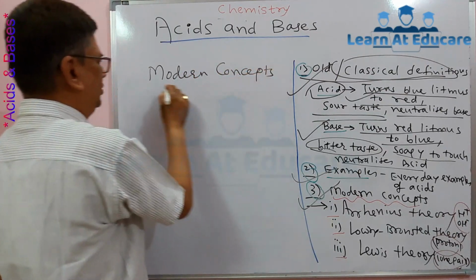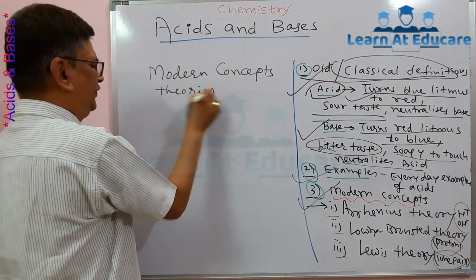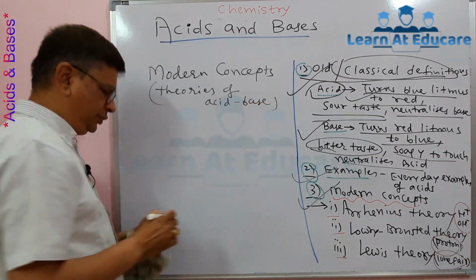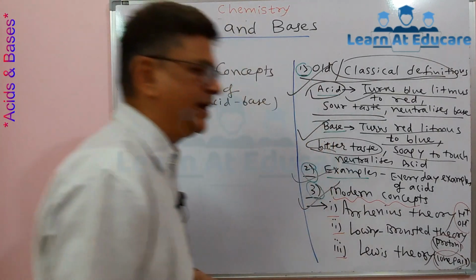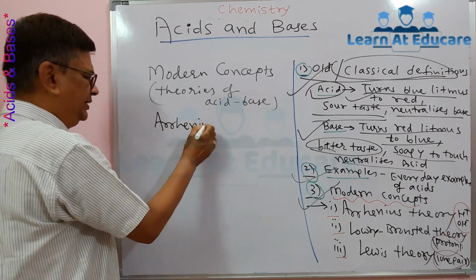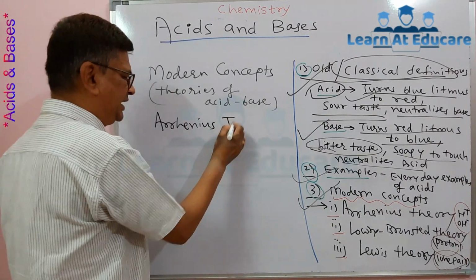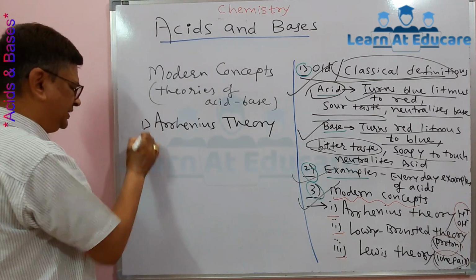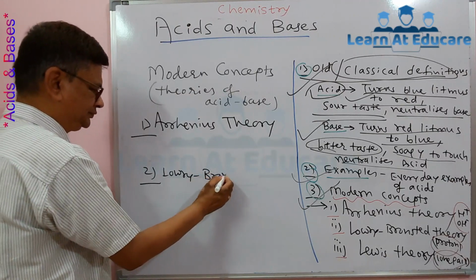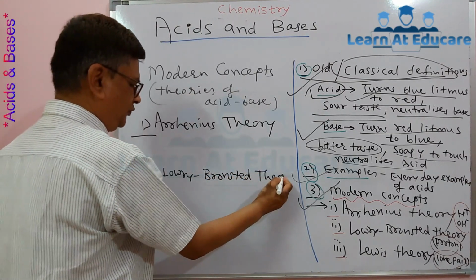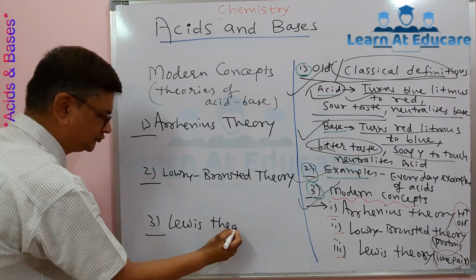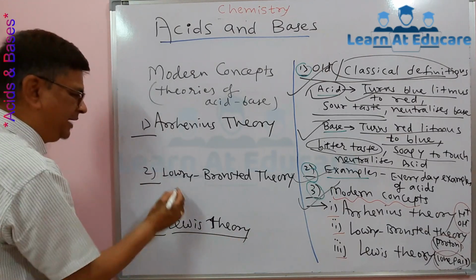Modern concepts or theories of acid base. What is an acid? What is a base? According to modern concept, the first scientist who gave a satisfactory explanation was Arrhenius, and the theory named after him is called Arrhenius theory. There are three theories. First is Arrhenius theory, second is Lowry-Bronsted theory, and the third is known as Lewis acid base theory. Now we deal with them one by one.